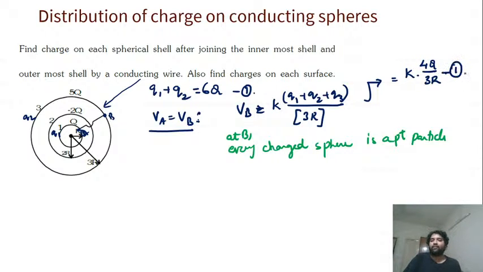So this is one thing we found out, the potential of the outer surface. Now about the inner surface. For the inner surface, you are entering from the top, going inside the shell. You are getting into the shells of 3R and 2R.